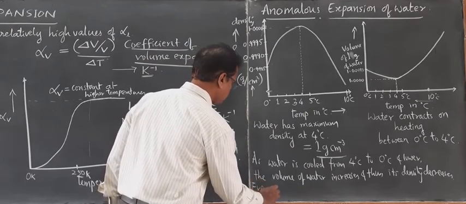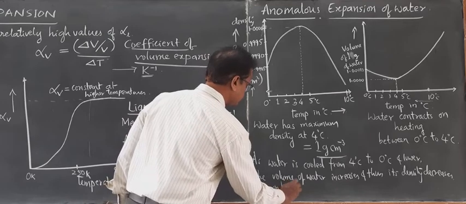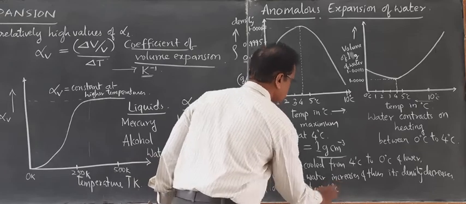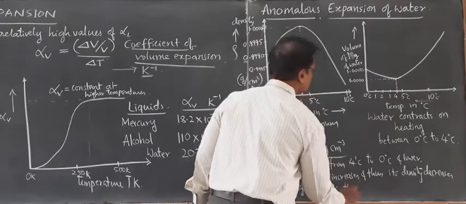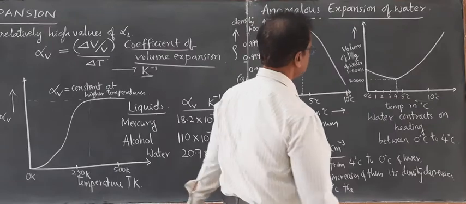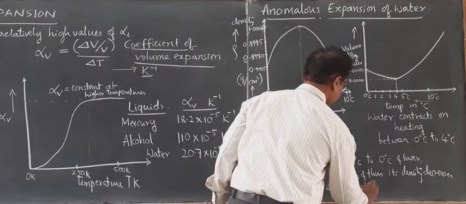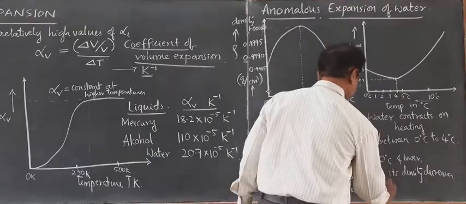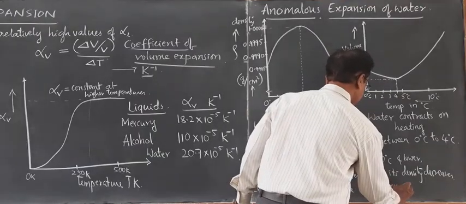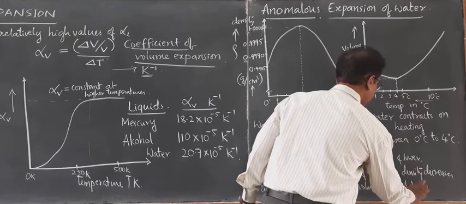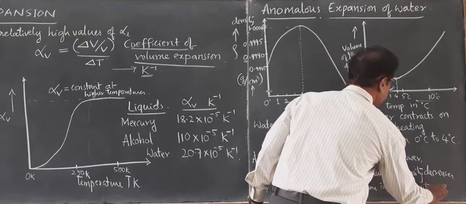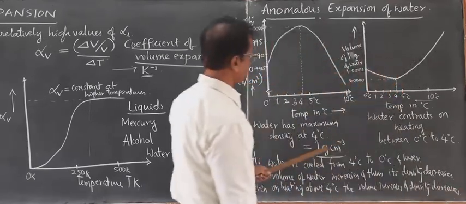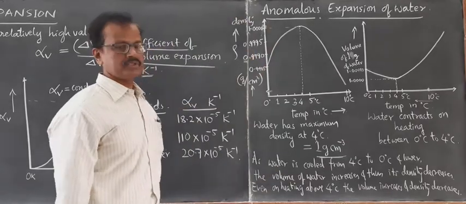Even on heating above 4 degrees Celsius, volume expansion takes place. Volume increases, and density decreases. This behavior is called anomalous expansion of water.